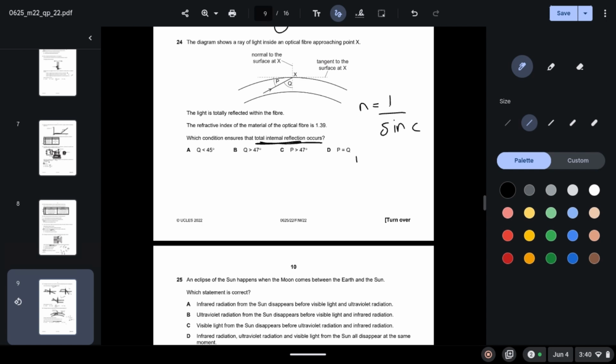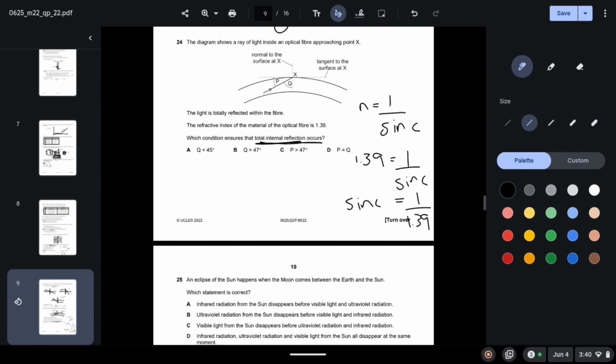Refractive index we are given, 1.39. Sine C we have to calculate. So we will bring sine C to this side: 1 over 1.39. Just plug this in your calculator, sine inverse of 1 over 1.39, and you will get 46 degrees.